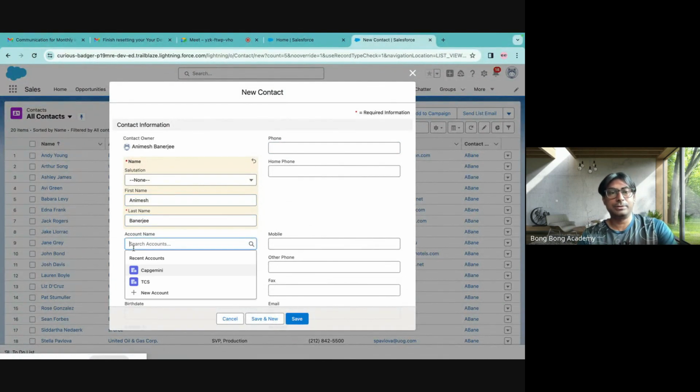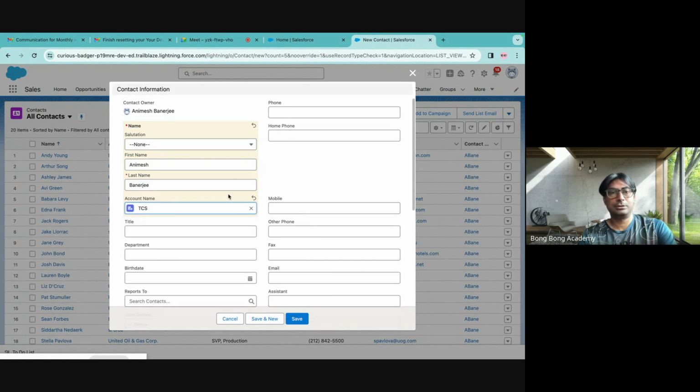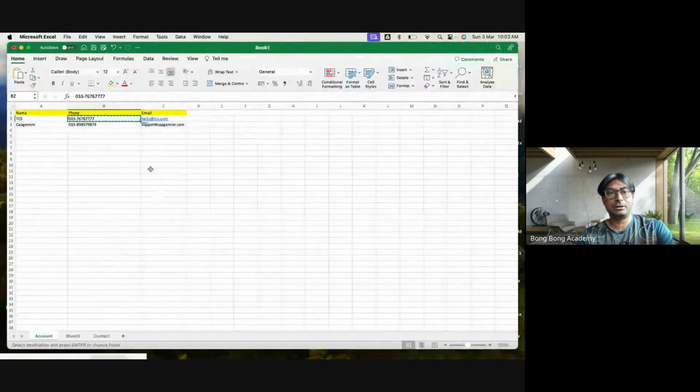Here, the account needs to be linked, right? You see, TCS is already coming in the list. I can type also; if I don't find that TCS, you see, it automatically comes in. So now Animesh Banerjee. So let's go back to how it was working.